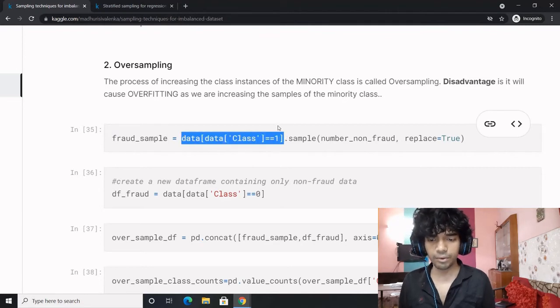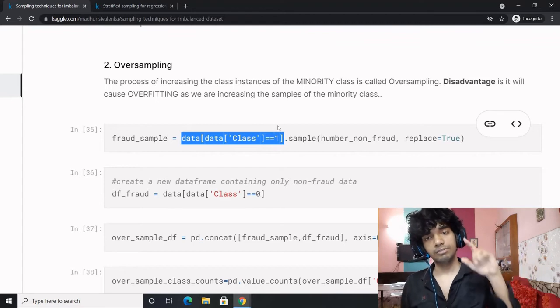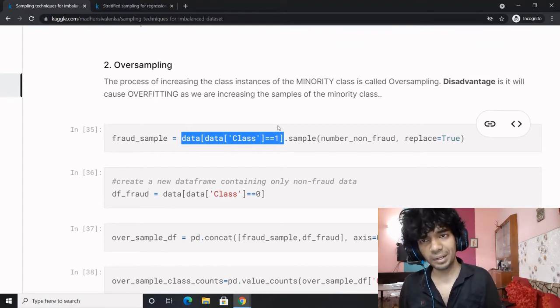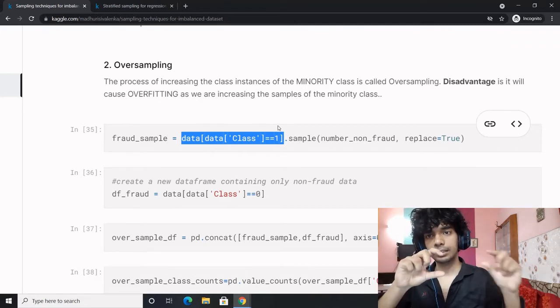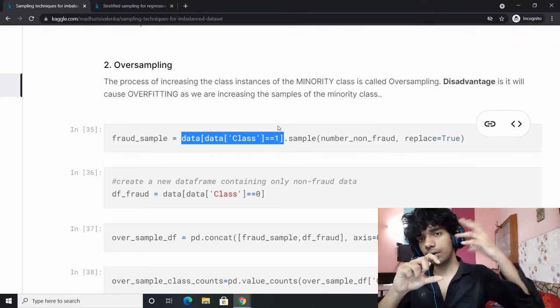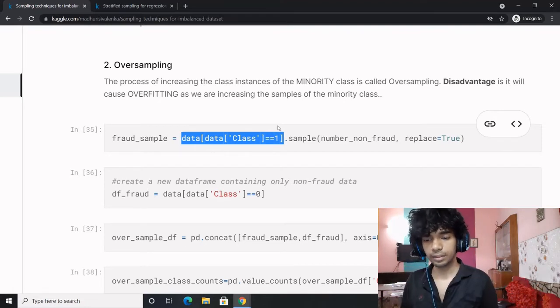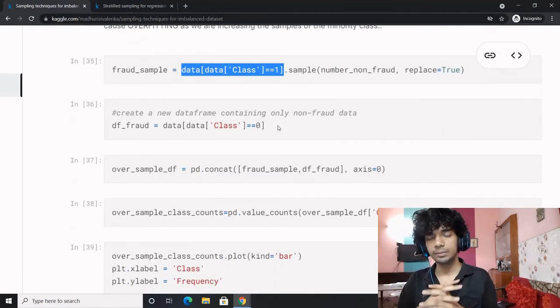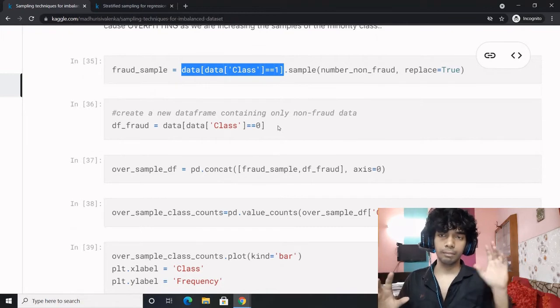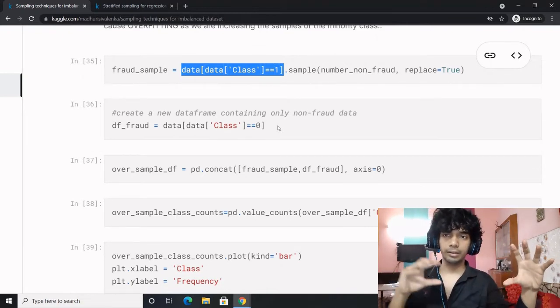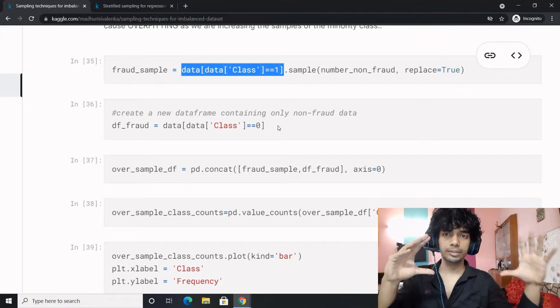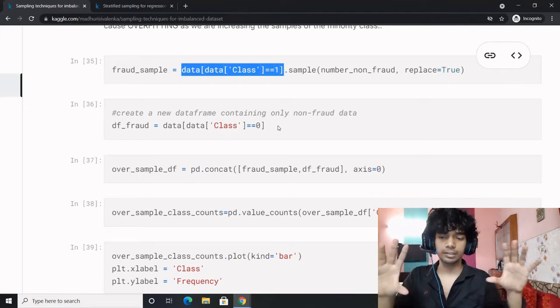You extract the fraudulent samples from the data and you sample by specifying that the number of samples to be taken is equal to the majority class, with the parameter replace equal to True, which is quite mandatory. So this is the data. You say give me a sample this large. How will you do that? By replacing equal to True. And you concatenate the two: the new minority and the original majority. This is your ultimate data set.